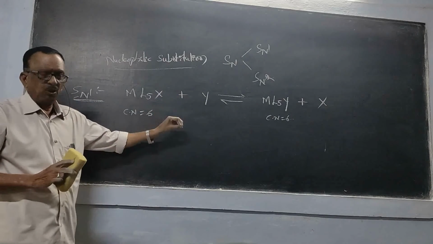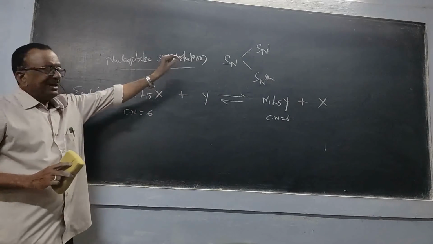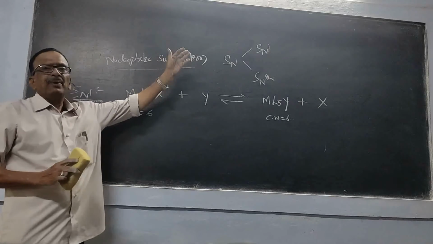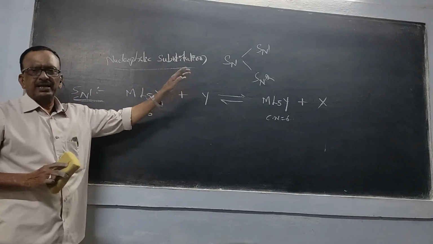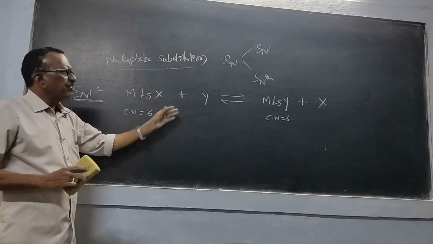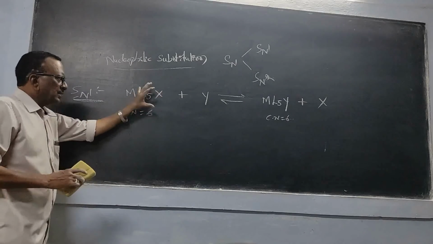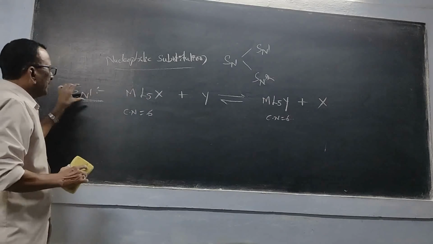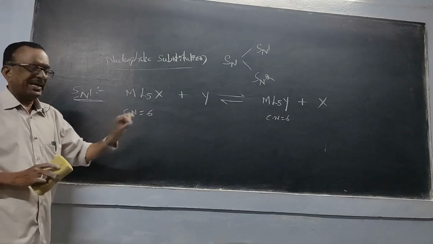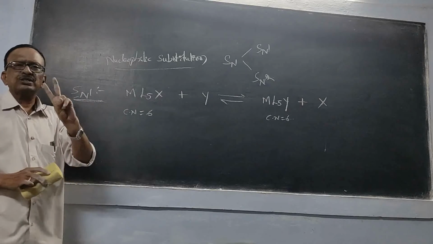Now let us have the mechanism, how this SN1 mechanism is going on, and what is the mechanism of this SN2 reaction. Now this overall reaction, in the case of the SN1 mechanism, occurs in 2 steps.